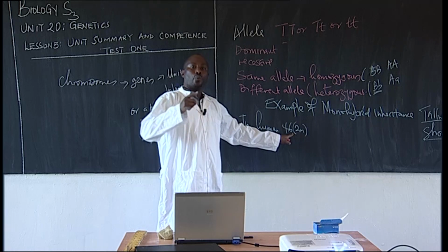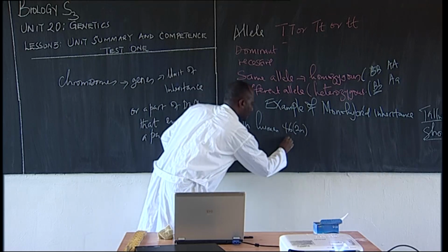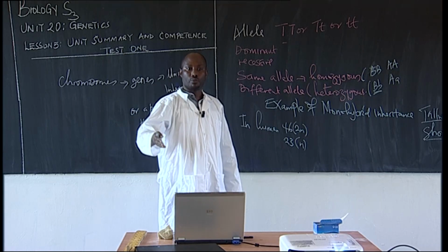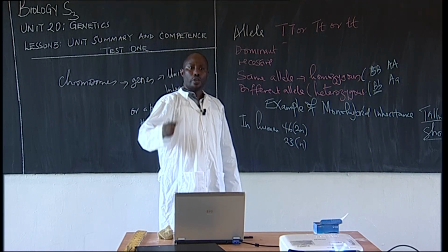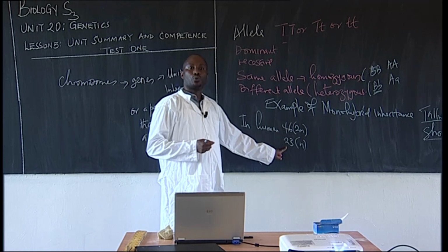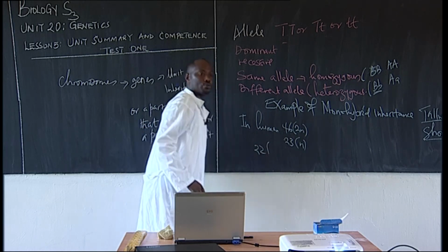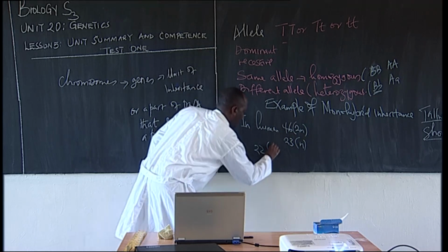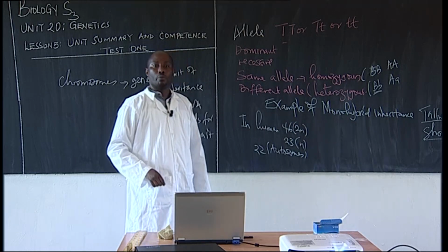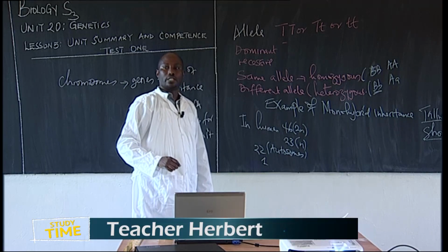Now, when it comes to haploid, this one is half the number of chromosomes, which becomes 23, which is n. N refers to haploid, half the number of chromosomes. Excellent, if you are with me. So in humans, we have 46 chromosomes, which are diploid, but in gametes, we have 23 chromosomes. Out of that, 22 are called autosomes. Autosomes are responsible for making body parts. Then the last one of the 23 is for sex determination.